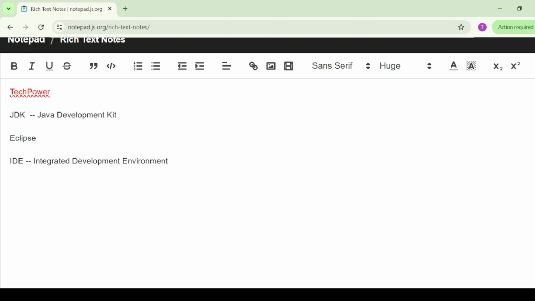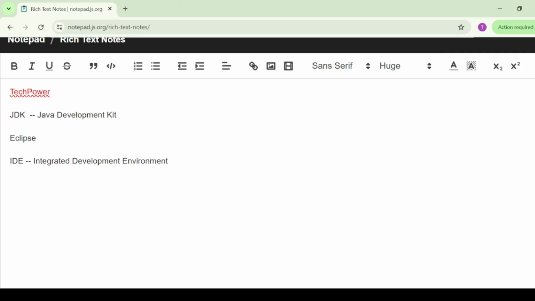Think of it as the workspace where we will actually write our code, run it, and see the results. Eclipse is beginner-friendly, widely used, and perfect for this series. So JDK gives our computer the ability to understand Java, and Eclipse gives us a comfortable place to write it. Let's install both step by step.